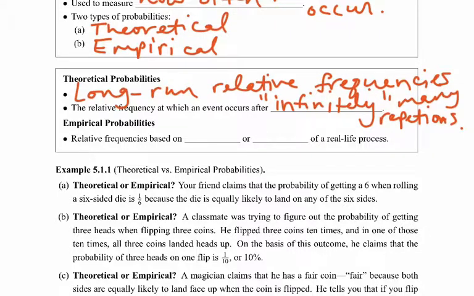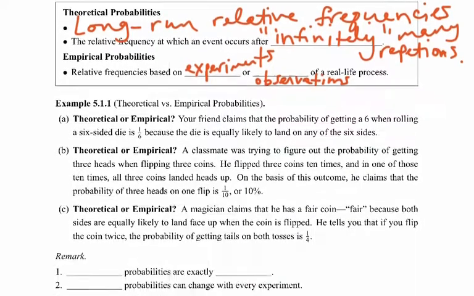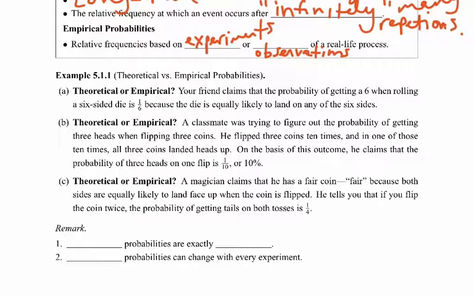On the other hand, we can also have empirical probabilities. Empirical probabilities we can think of as relative frequencies that are based on experiments or observations of some sort of real life process. So if we run an experiment and we notice that a coin lands on heads 2 out of 10 flips, for example, that would be the empirical probability because it's based on what we observed in that experiment. So let's look at some examples here and see if we can classify these as either theoretical or empirical.